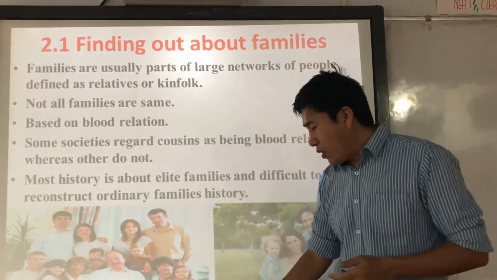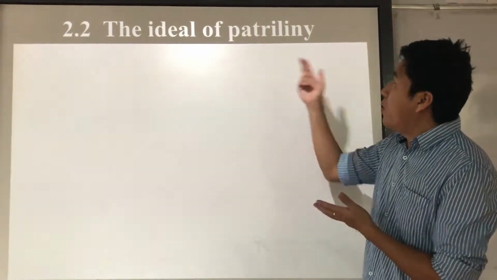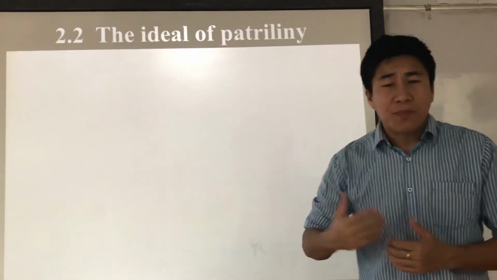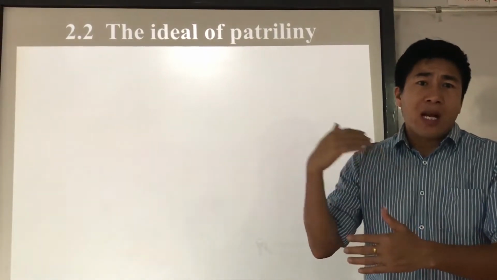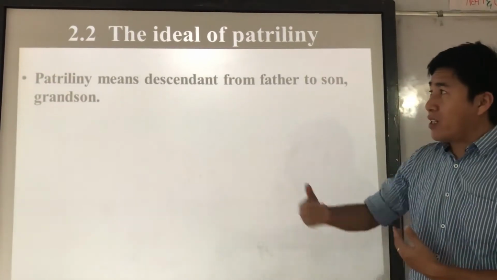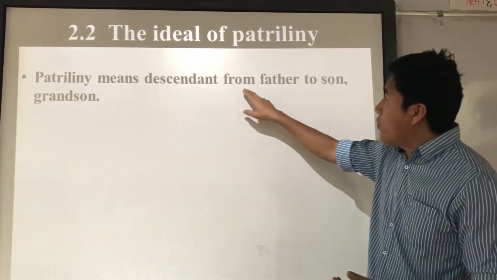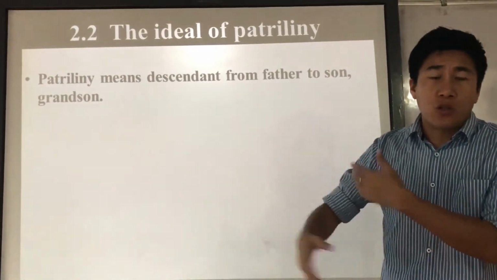Now second, we are going to look at 2.2, where we study the idea of patrilineal. Patrilineal means descent from father to son to grandson, and so on and so forth, right? Descent means your lineage.